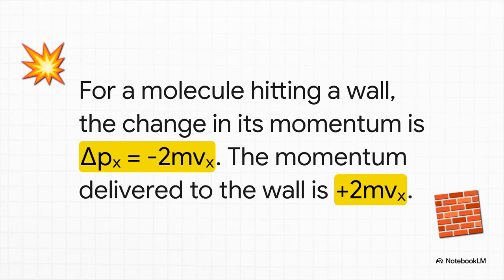Imagine a single molecule with mass m and velocity vx heading for a wall. In an ideal gas, we assume it's a perfectly elastic collision. Think of a perfect billiard ball bounce. It hits the wall and reverses direction flawlessly. Its momentum going in was m times vx. Coming out, it's m times negative vx. So the total change for the molecule is minus 2m vx. But, and here's the key, thanks to Newton's third law, the momentum it gives to the wall is the exact opposite, plus 2m vx. That tiny little push is the fundamental source of pressure.